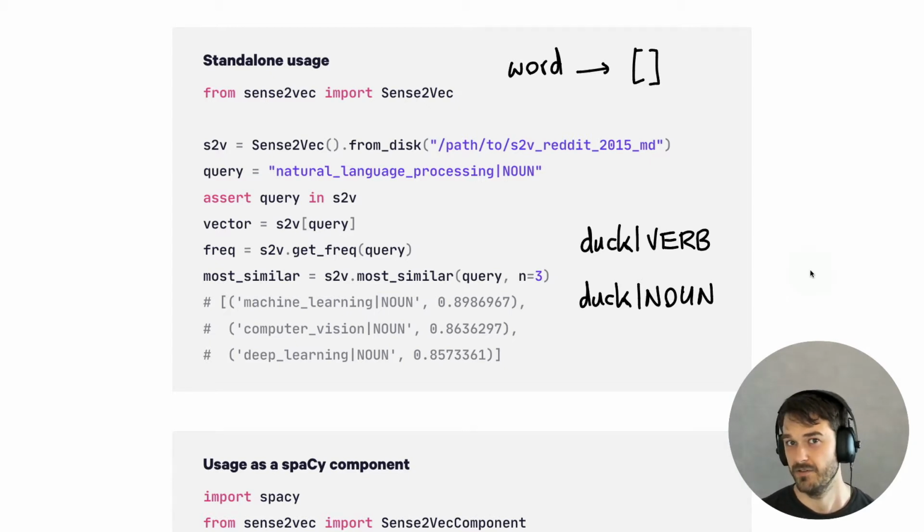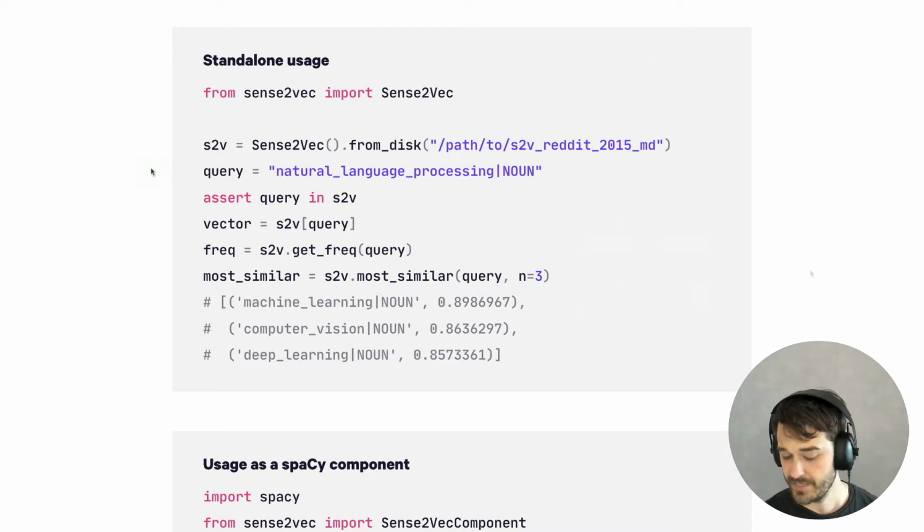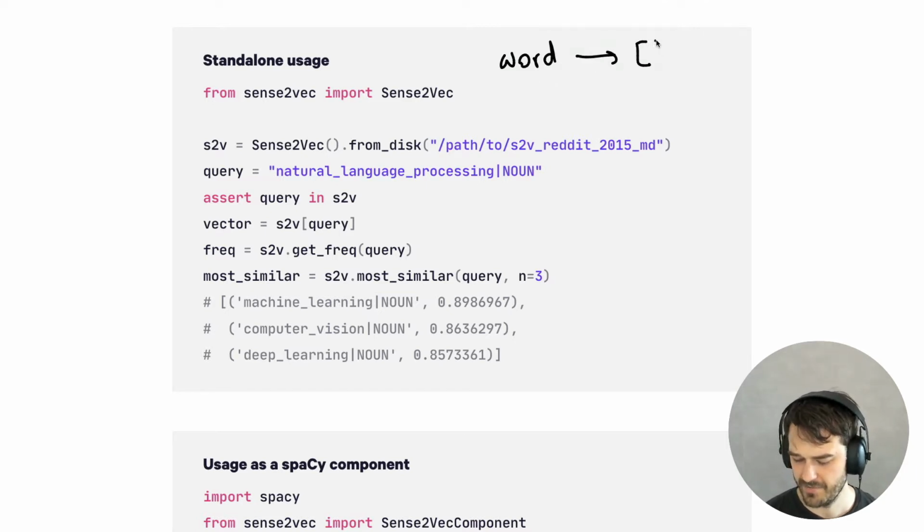But Sense2Vec also does something extra. And that's demonstrated in the query over here. You'll notice that, again, we are adding context. This is a noun. But you can also see that we are now dealing with a phrase. Natural language processing. Those are 3 words or 3 tokens, but Sense2Vec actually tries to encode entire phrases as well. So in Sense2Vec, we can still expect lots of these contextualized words to have vector representations for them.